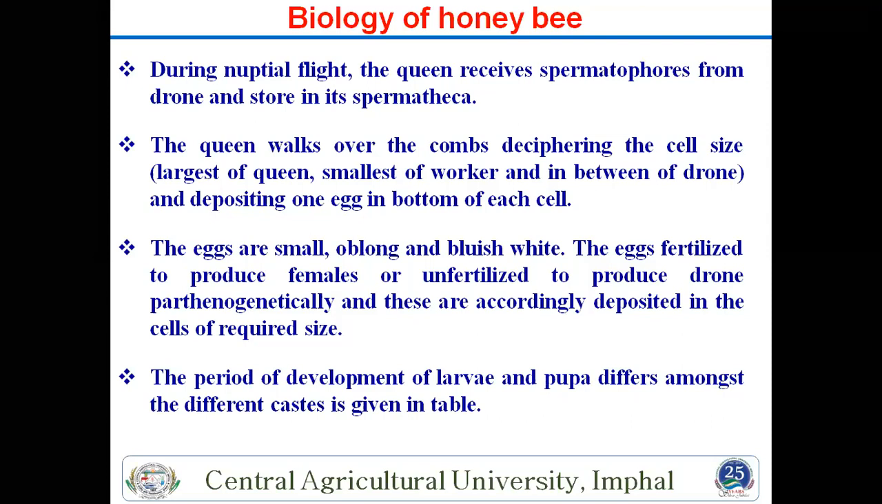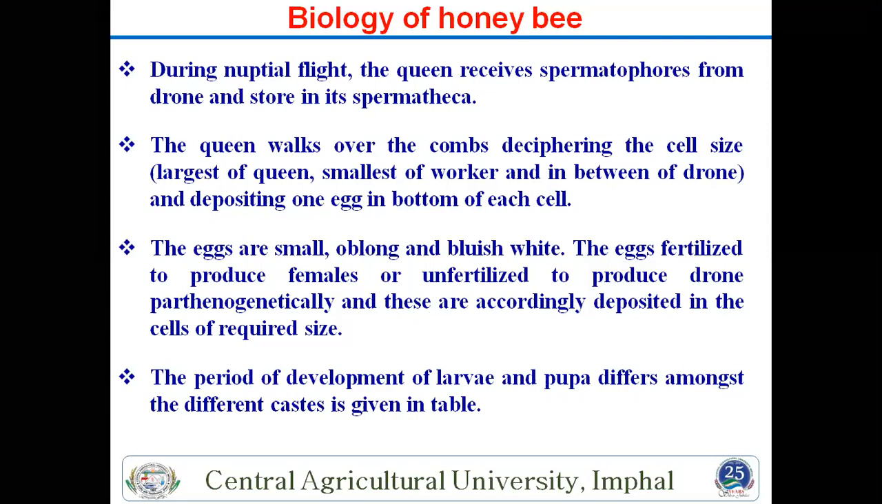First is the egg, after the egg the grub comes, after the grub the pupa comes, after the pupa the adult comes. So this is the common pattern. That is a first year course note for this. So we will start the biology of honeybee.